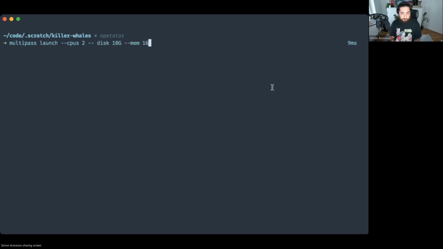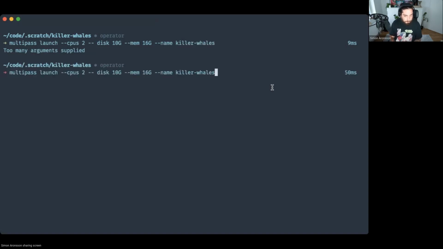We'll set the memory to 16 gigs and we'll name it killer-whales. Okay, so somewhere I launch CPUs, disk. My bad.